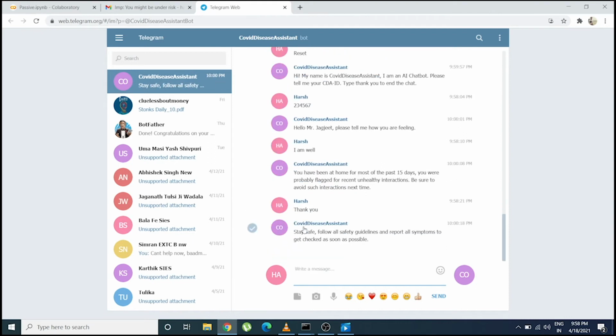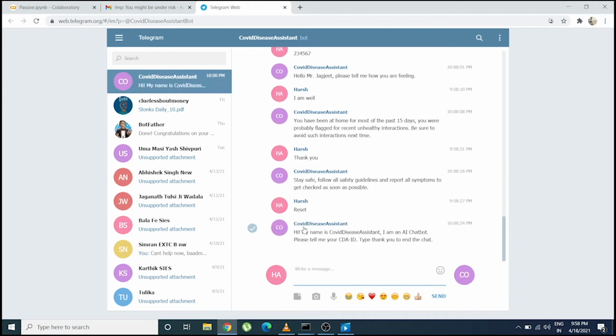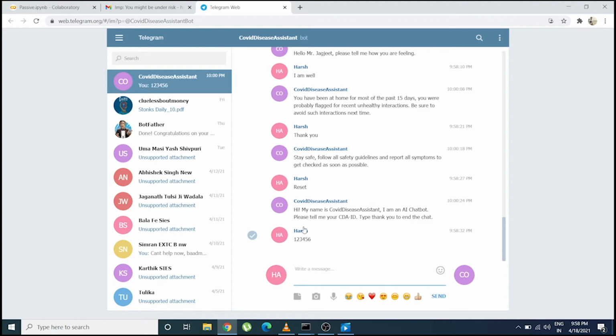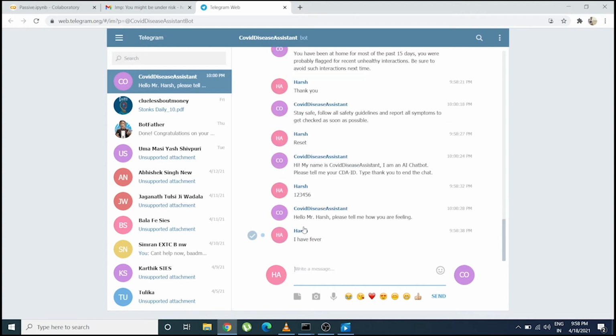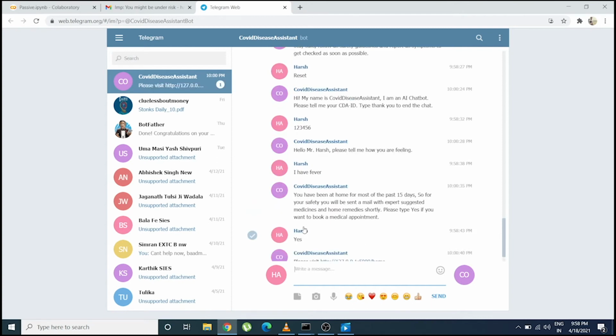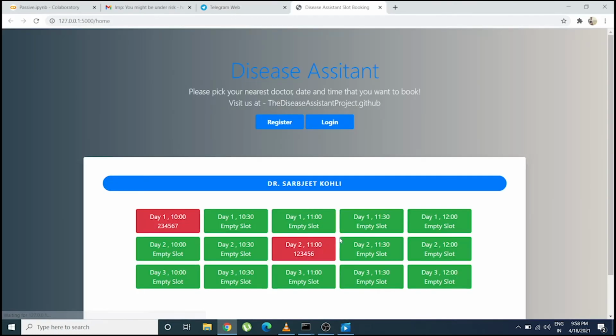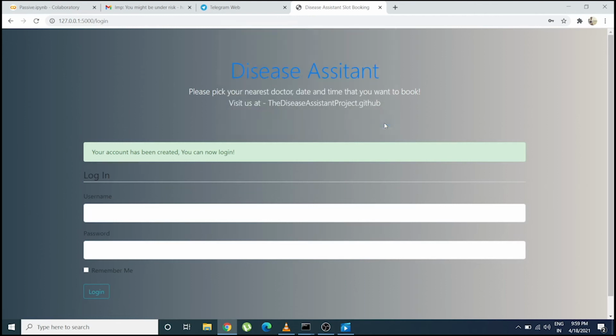So now we will go on to a case where the person has to book an appointment in order to see the booking slot website. When they go to the Disease Assistant slot booking website, any unique user needs to first register. They can do so with their unique ID and their login. Once the account has been created, the person can log in to make changes.